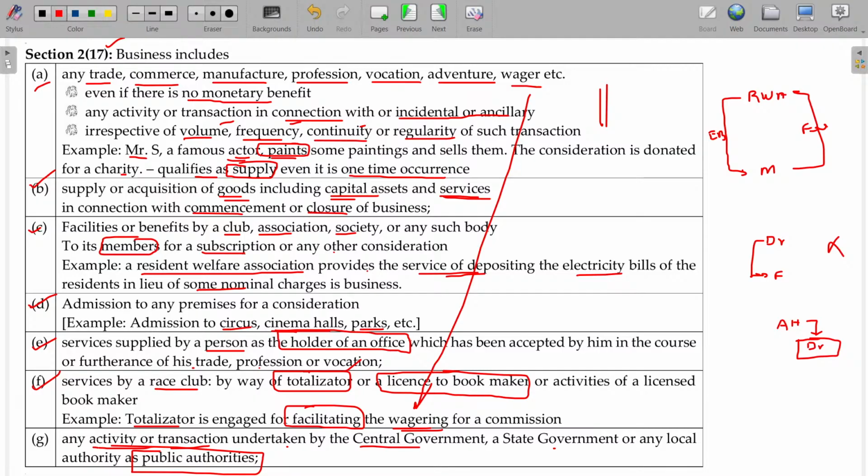Now the question is whether it is exempt or taxable. I mean, is it a business or not? Once it is confirmed as business, is it taxable or not? We'll study later on. The last one is usually exempted. Already we have studied in the negative list: as a public authority, any service rendered by the central government or state government is predominantly exempted. Hope you are now able to understand what is called business here.